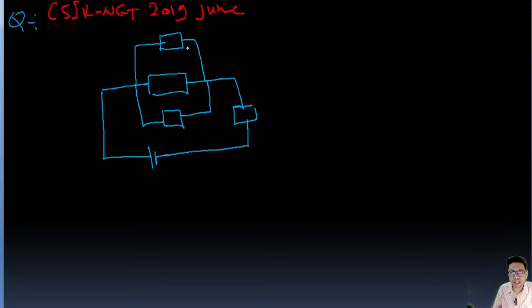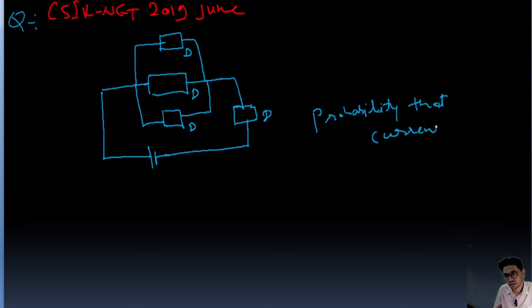Okay, so these are three diodes, D, D, and D. Okay, and this is diode D. So we need to find the probability that current will flow. Okay, probability that current will flow.